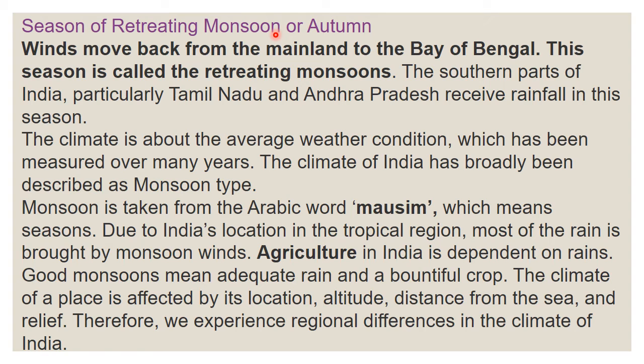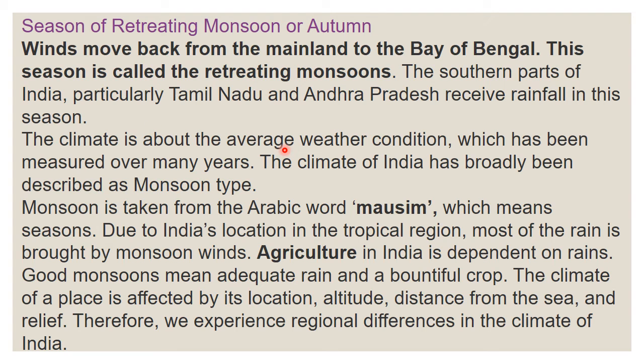Then the season of retreating monsoon or autumn. During this time, winds move back from the land to the Bay of Bengal. This is called the retreating monsoon. That means the wind is blowing back from the land to the Bay of Bengal. The southern parts of India, particularly Tamil Nadu and Andhra Pradesh, receive rainfall during this season.